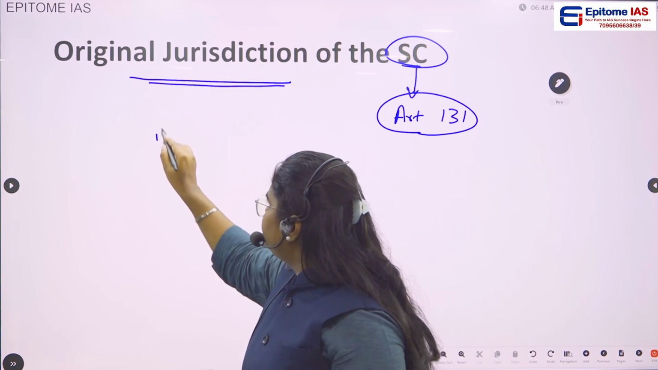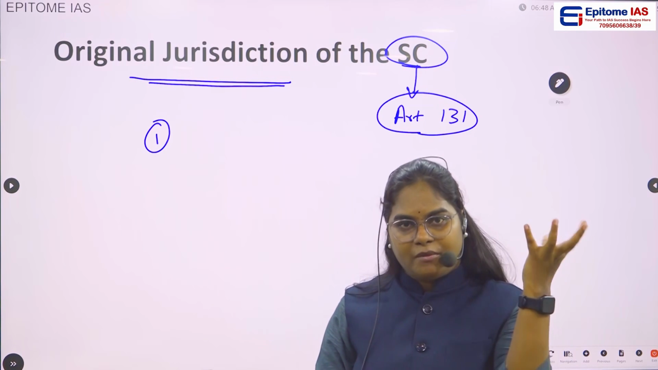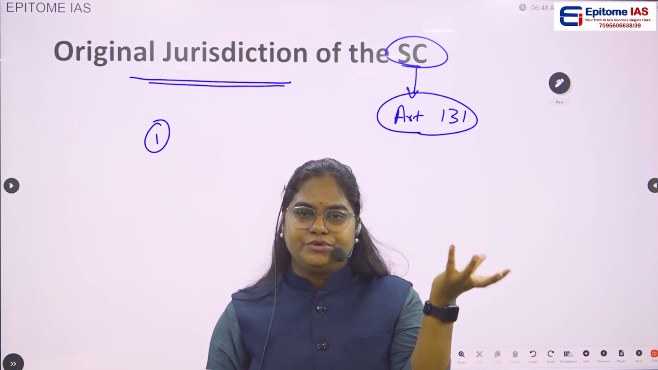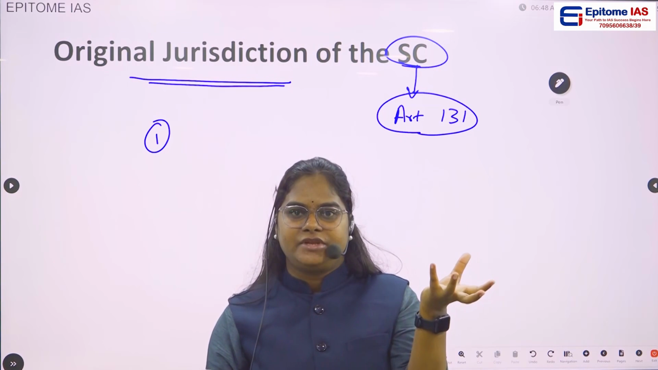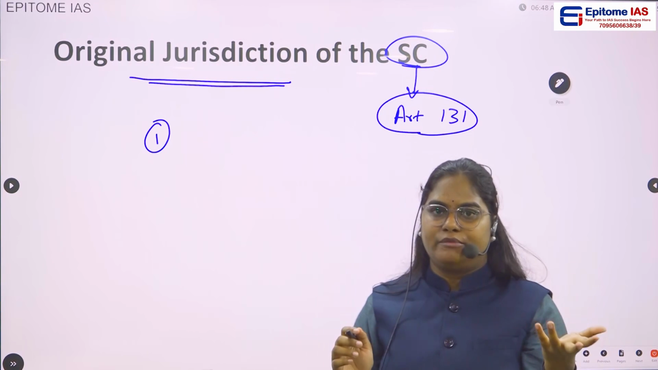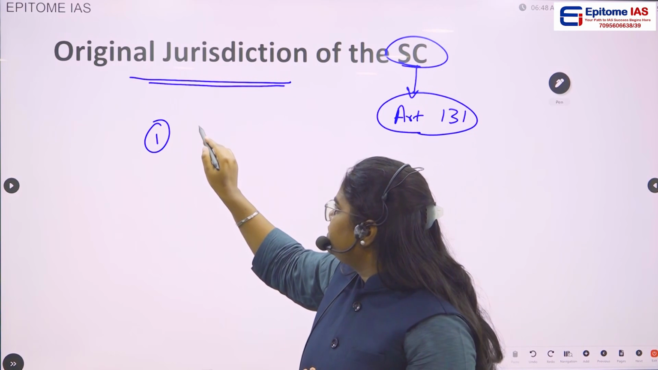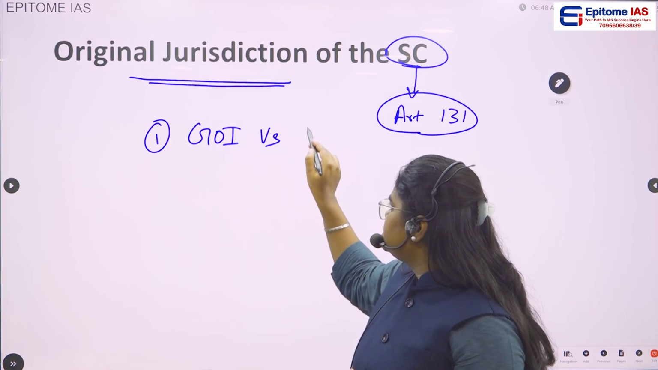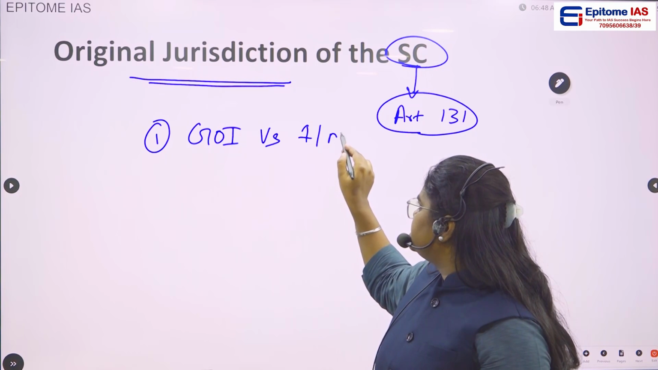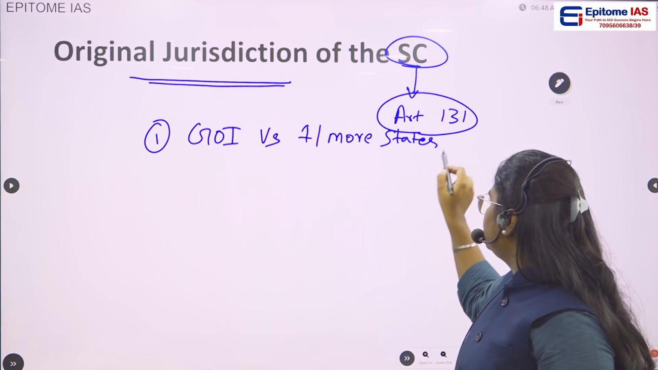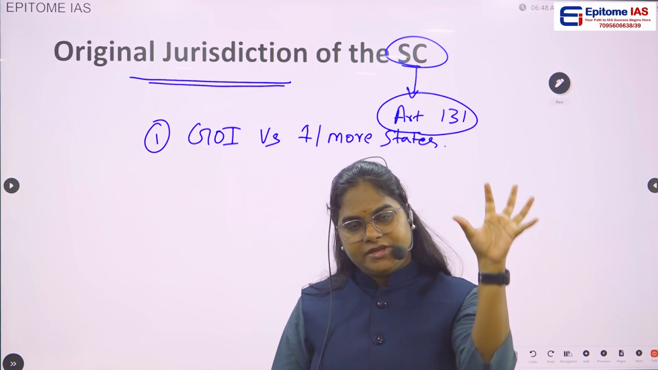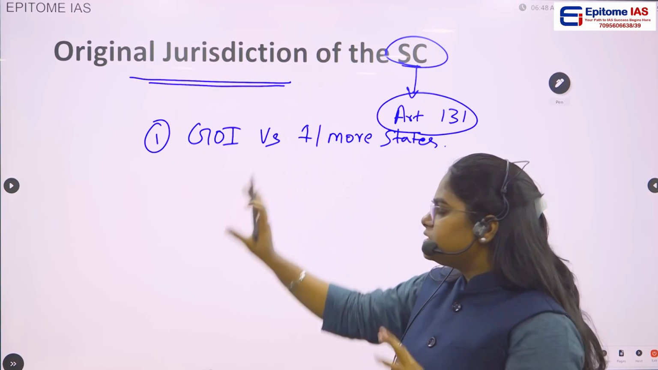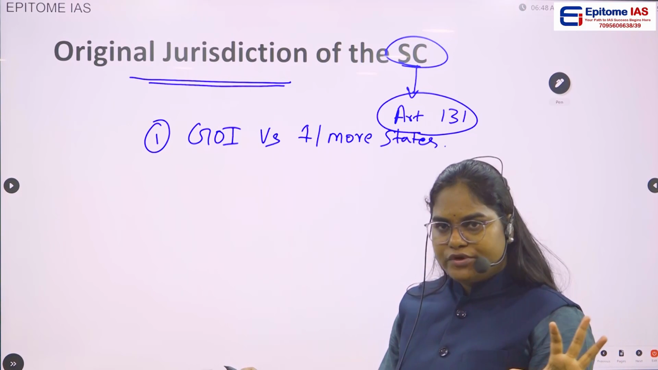First would be whenever there is a dispute between the Government of India, we can say Union, the Indian Union. We can also say the Government of India. Here we are referring to the central government of India. So whenever there is a dispute between the Government of India versus one or more states, these disputes come under the original jurisdiction of the Supreme Court of India.